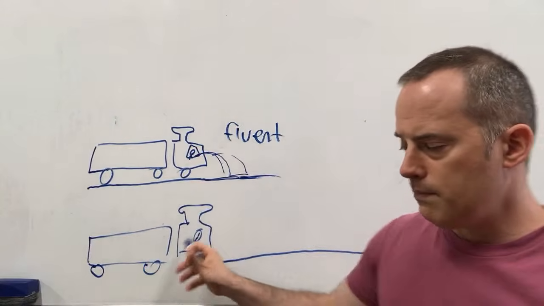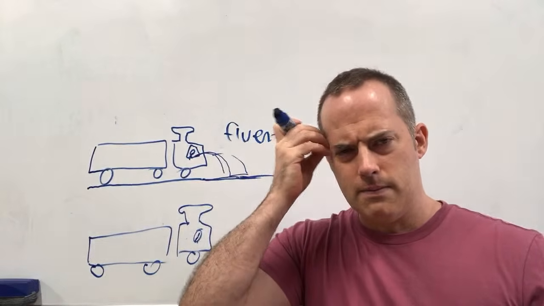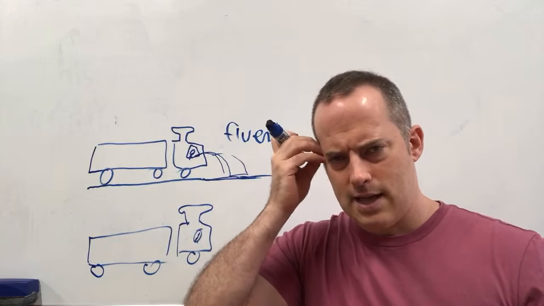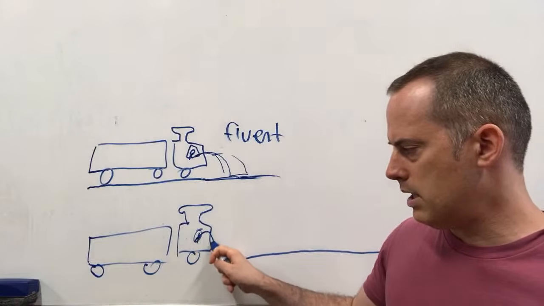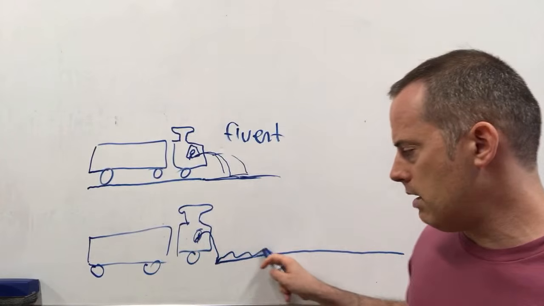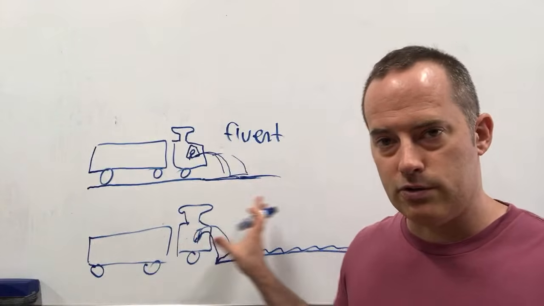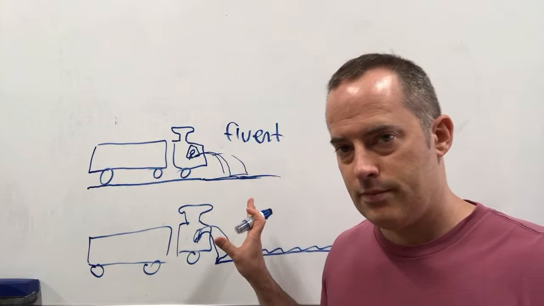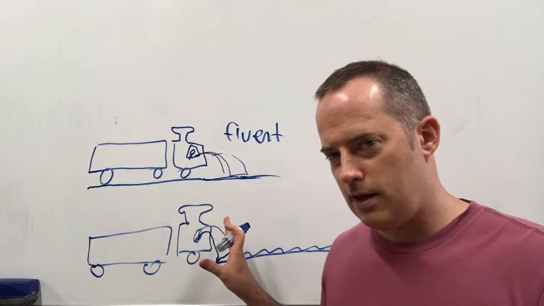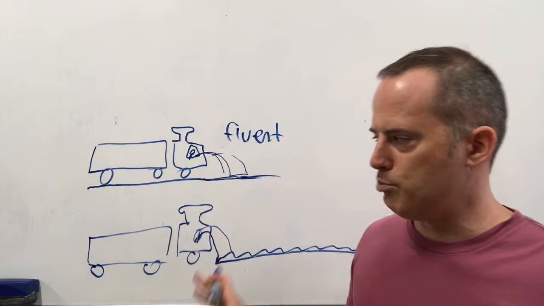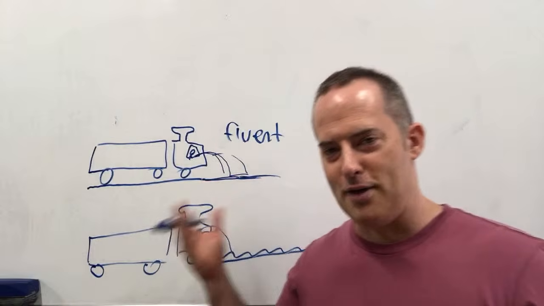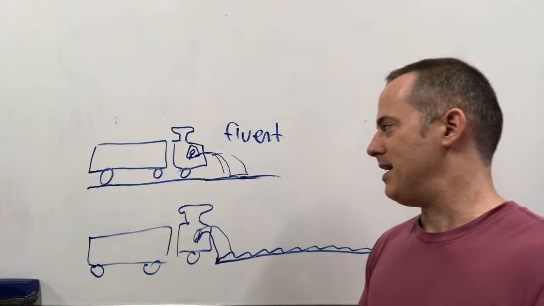But for the non-fluent person, they're thinking first about what to say, and then they're like, okay, let me get out of the train, and I got to lay all this track down here first. I get back in the train and then move the train forward. Does this make sense? I've not explained it in this way before, but I thought this would be like a good way to explain this to people.